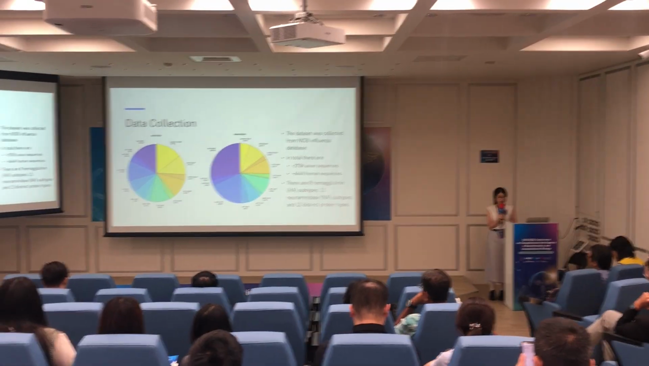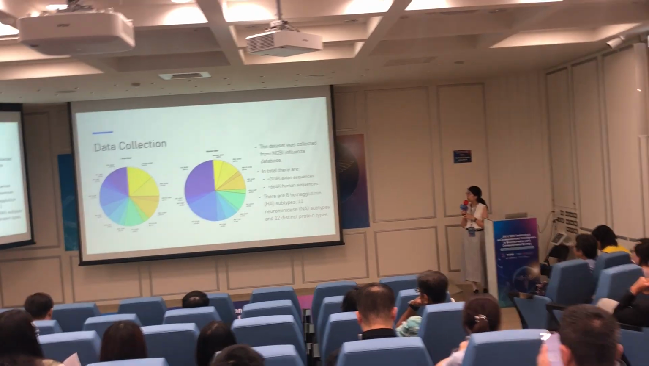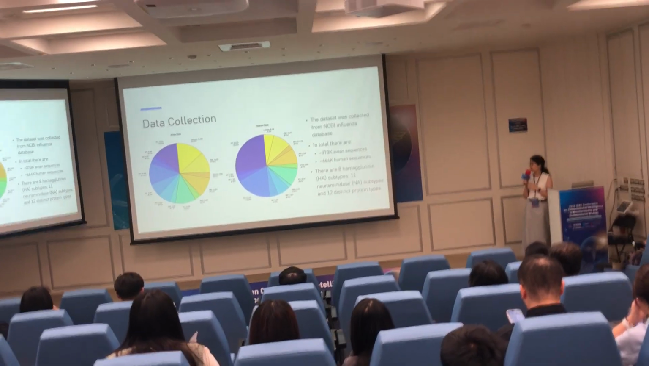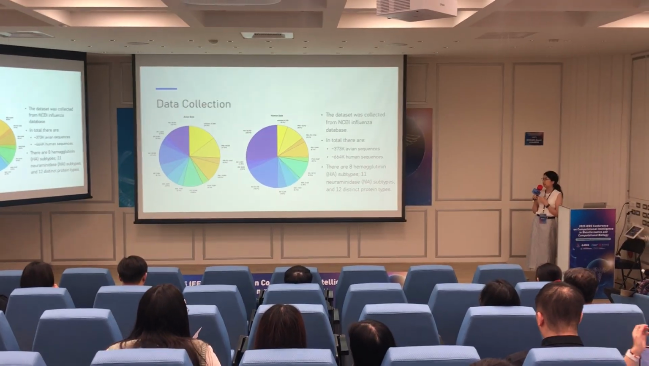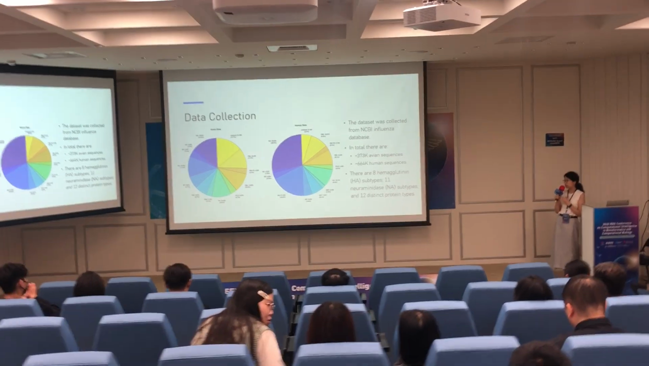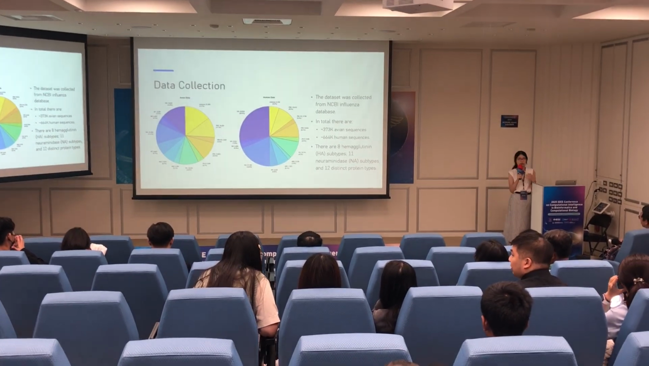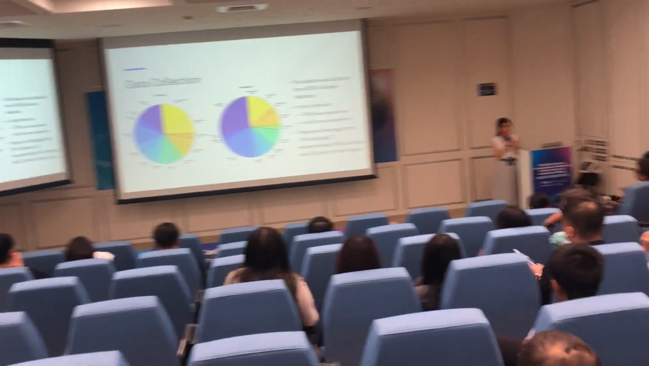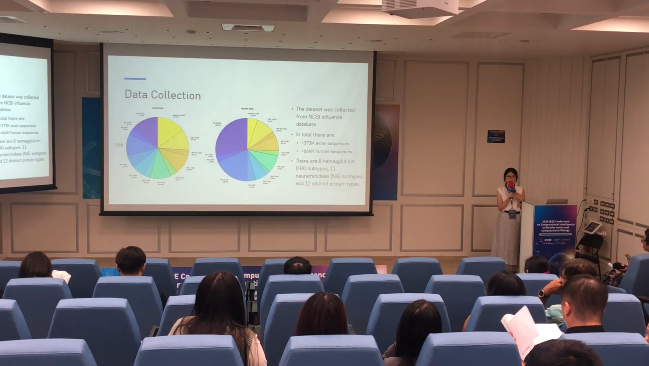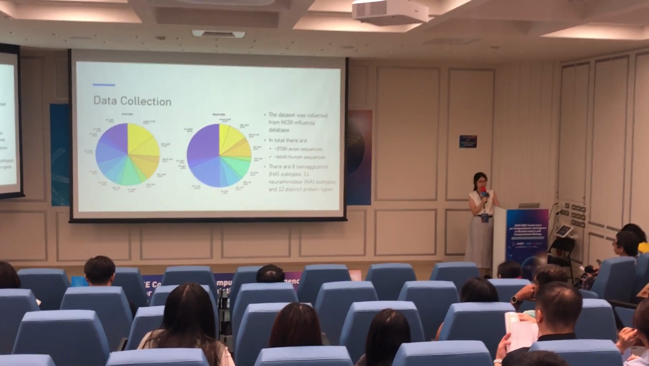For data collection, the data set was collected from NCBI, and there were a total of approximately 373K avian sequences and 664K human sequences. Furthermore, there are 8 hemagglutinin subtypes and 11 neuraminidase subtypes alongside 12 distinct protein types.